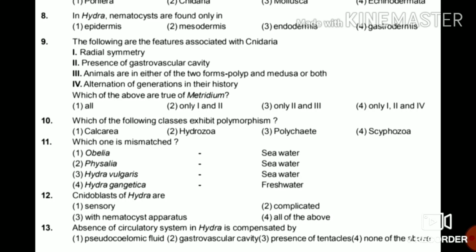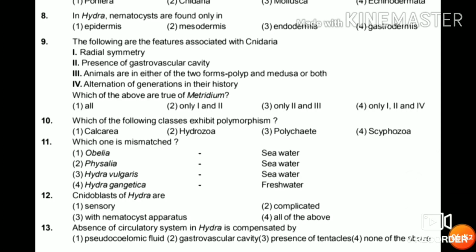Next, 13th, the absence of a circulatory system in Hydra is compensated by pseudocoelomic fluid, gastrovascular cavity, presence of tentacles, or none of the above. In Hydra, the absence of a circulatory system is compensated by the presence of the gastrovascular cavity. So these are the questions of the phylum Coelenterata.